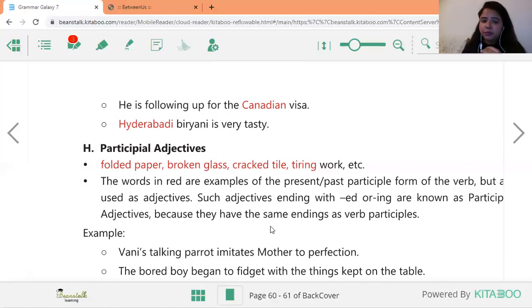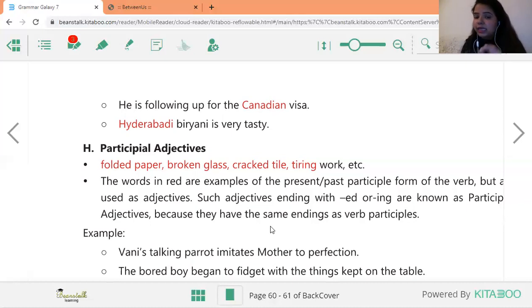Next is participle adjectives. Okay. Folded paper, broken glass, cracked tile, tiring work. Folded paper मतलब जो papers folded होते हैं. Like when papers are folded. Folded paper. This is a folded paper. Okay. Broken glass. For example, I'll show you my phone only. Broken glass. You see, there are cracks. So it's a broken glass.